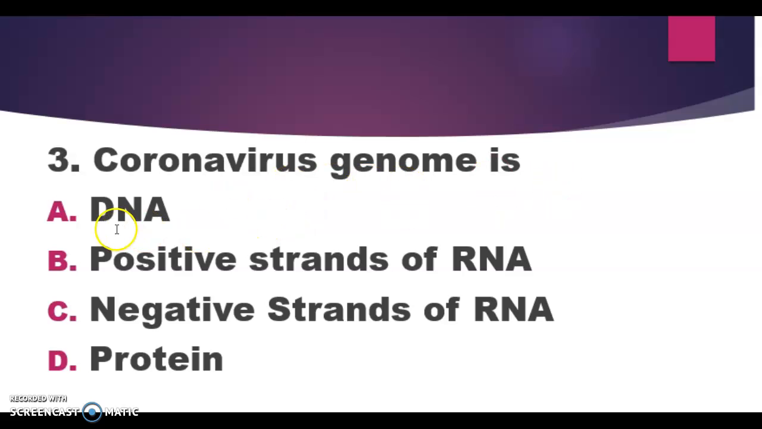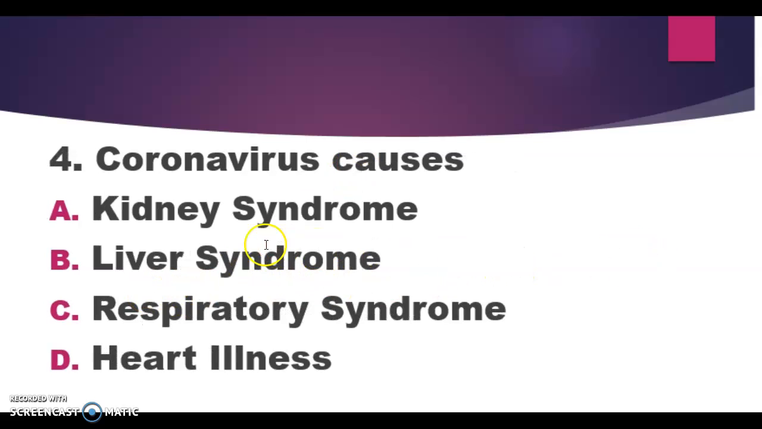Coronavirus genome is: A, DNA, B, positive strand of RNA, C, negative strand of RNA, D, protein. Basically, the coronavirus genome is made up of a positive strand of RNA. Correct answer is B. Coronavirus causes: kidney syndrome, liver syndrome, respiratory syndrome, or heart illnesses? Everyone knows coronavirus causes respiratory syndrome. It is related to the lungs.